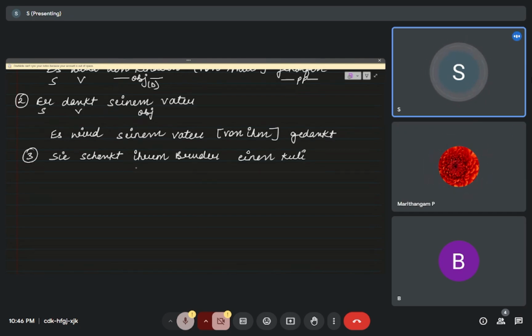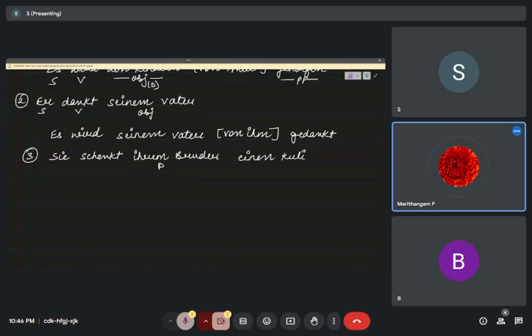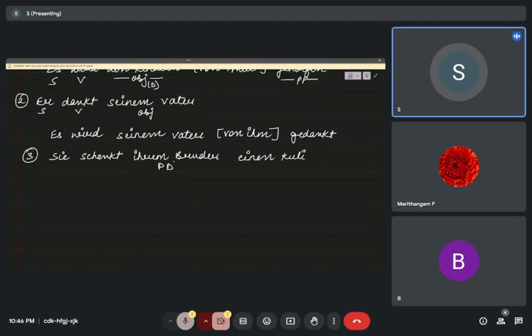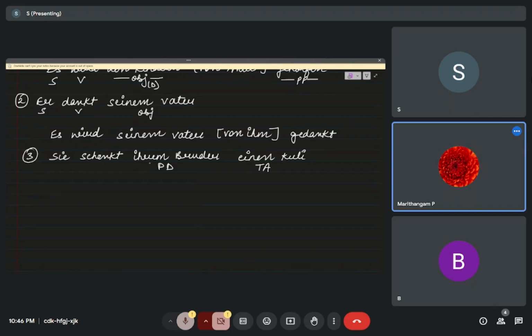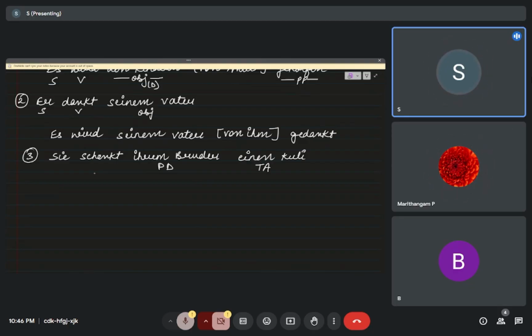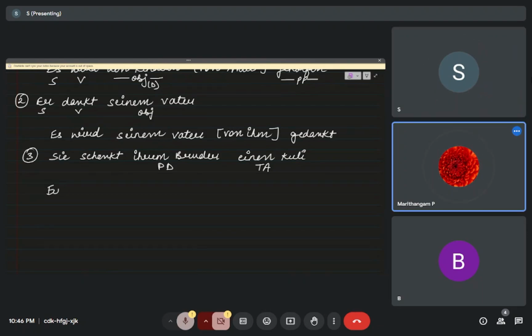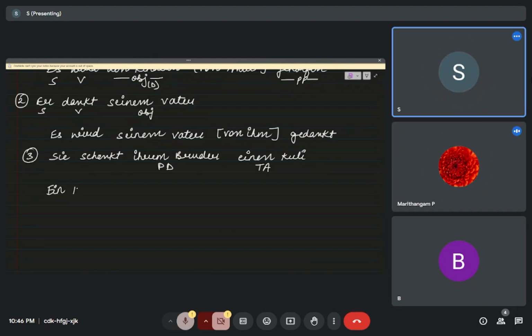Now the thing is, we have two objects. This is person dative, thing accusative. That means schenken is Wechsel. So first, ihrem Bruder is dative. Einen Kuli is accusative. So einen Kuli will be your subject.